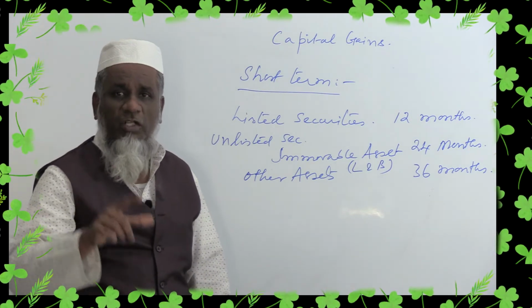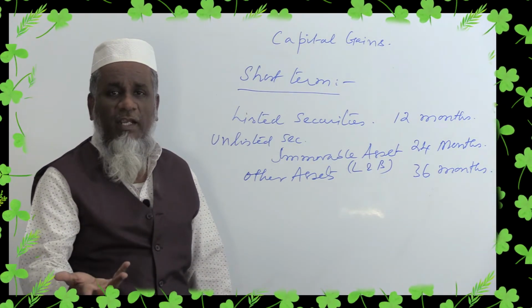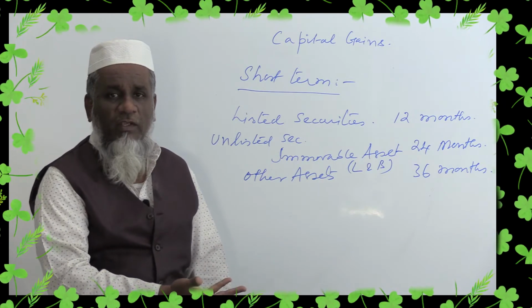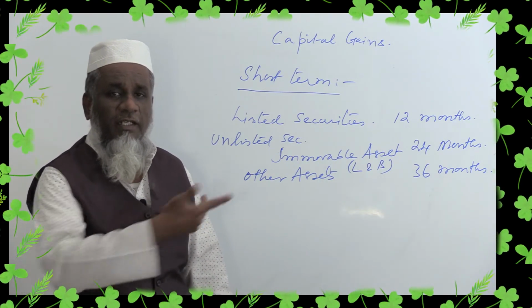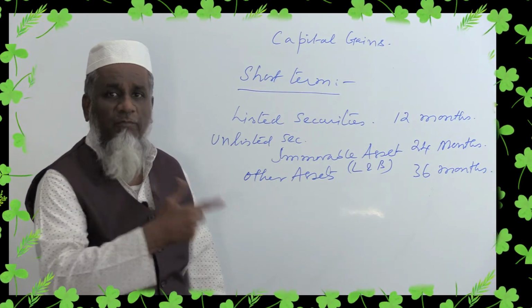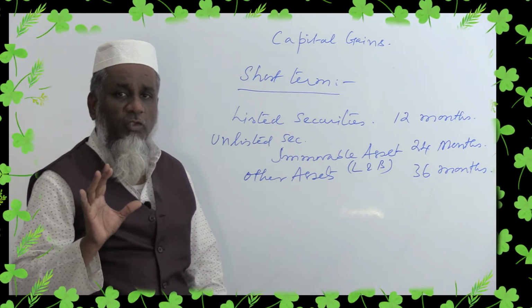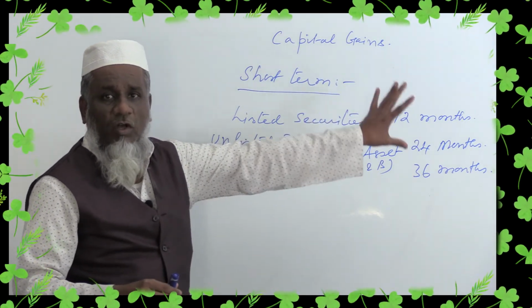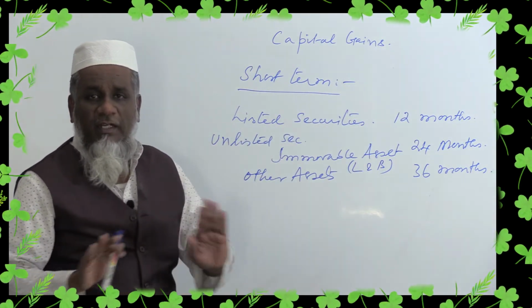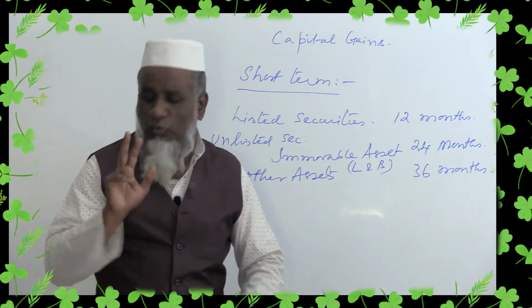If you sell a short term asset, the gain will be taken as short term capital gain. When you transfer a long term capital asset, that will be called long term capital gain. So we should understand first what are all the short term and what are all the long term. You should have a clear difference between these two.